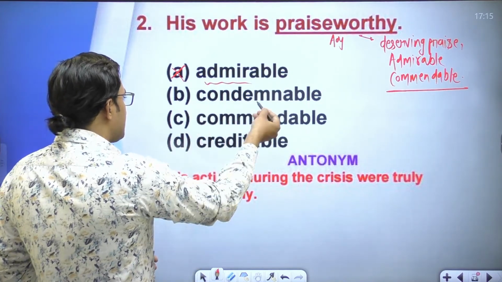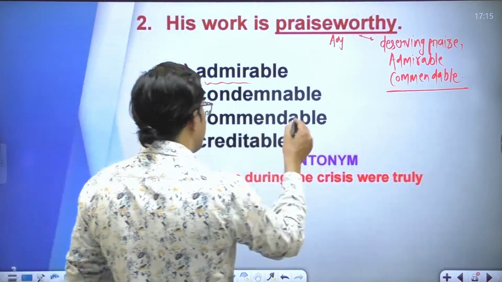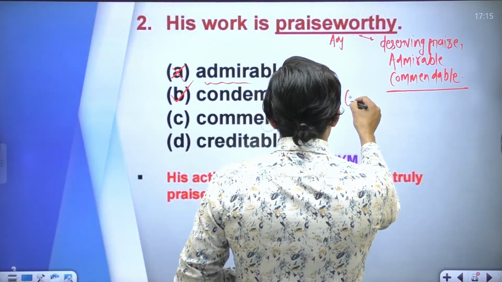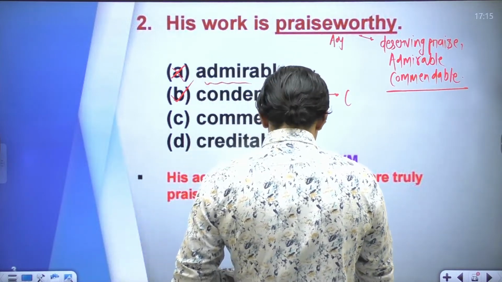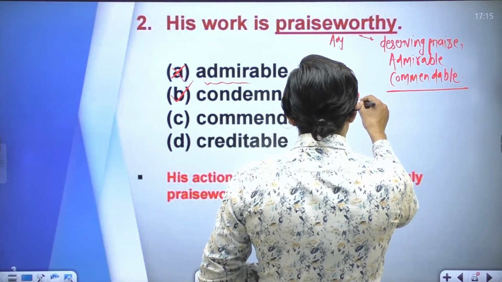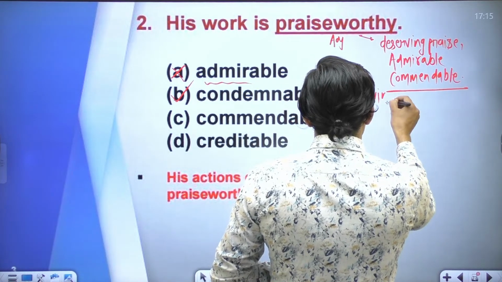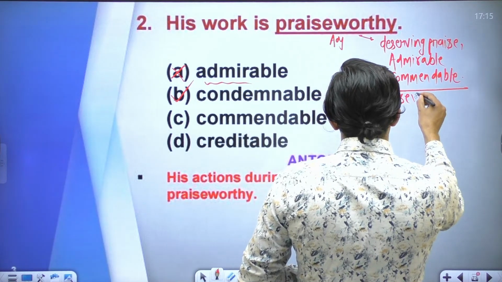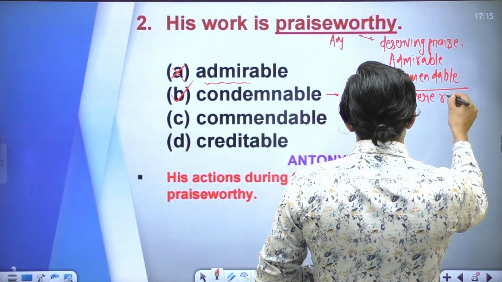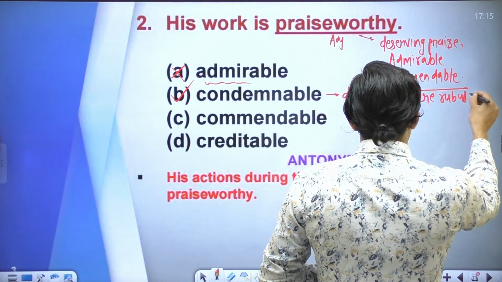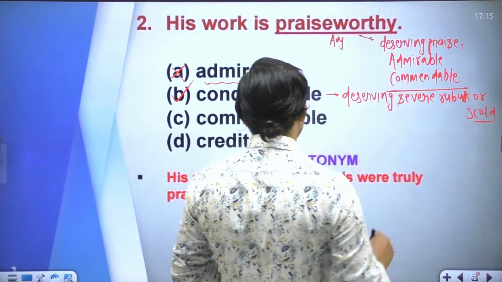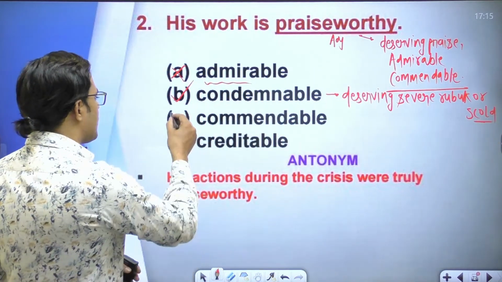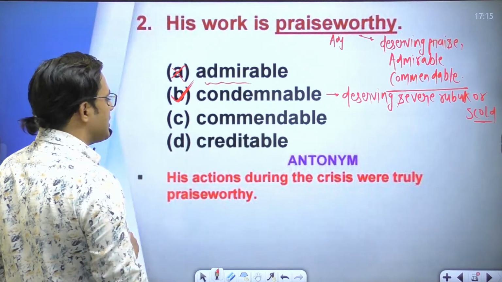So condemnable, option B, is the right answer. Condemnable means something deserving severe rebuke or scolding. So the opposite of praiseworthy is condemnable.